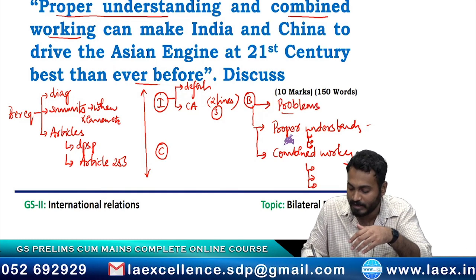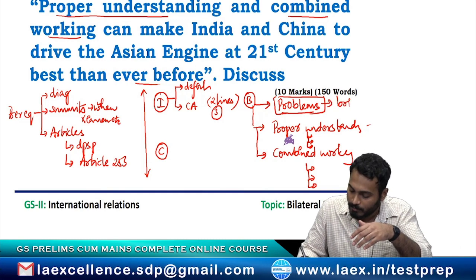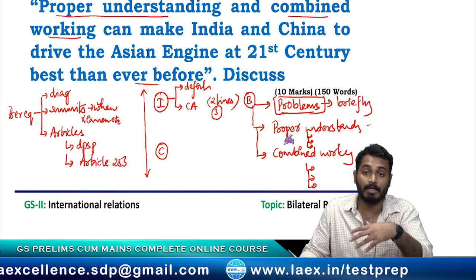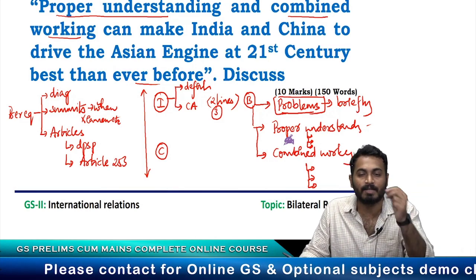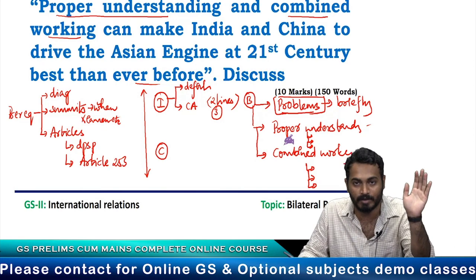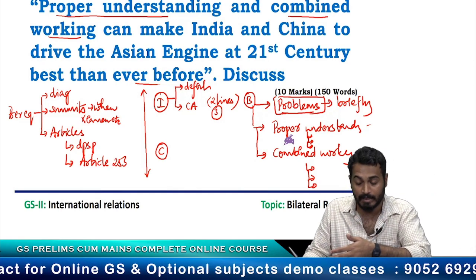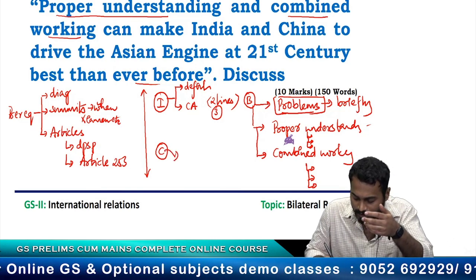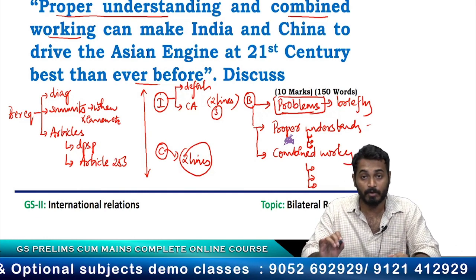You don't have to delve deep into them because you only have to talk about them briefly, as it has not been asked. But if you don't write about it, it gives some kind of dissatisfaction in the minds of the examiner, and we don't want that. So you talk about the problems and then the side headings, and then you immediately conclude in 2 lines, not more than that, because the question is a 10 marker and I want you to notice that.